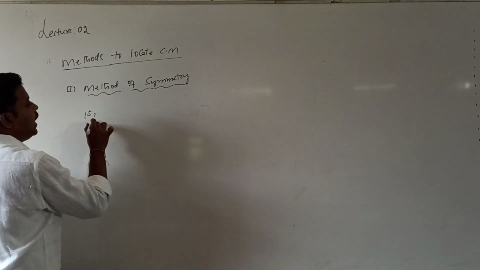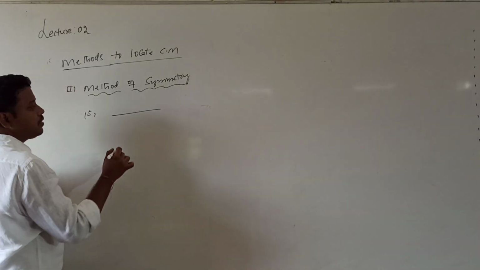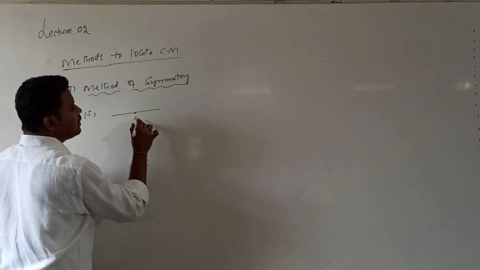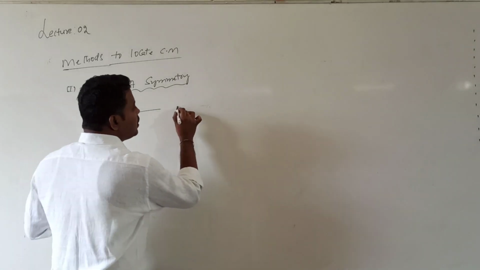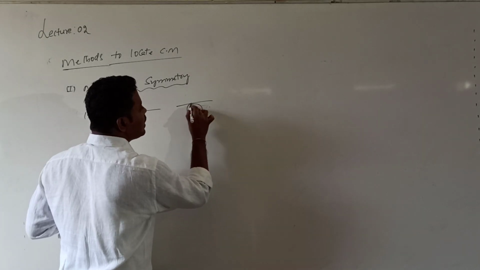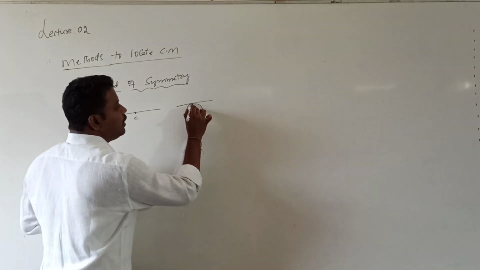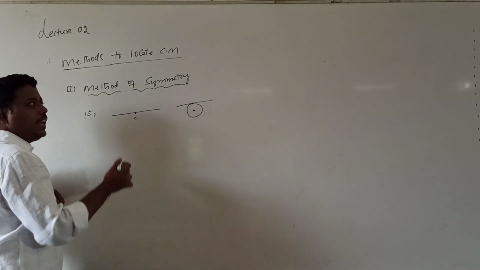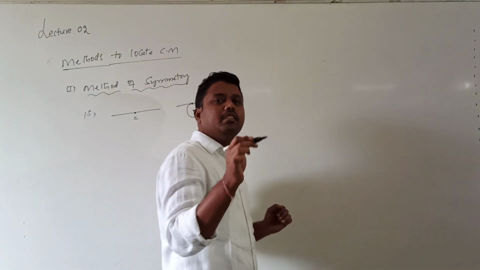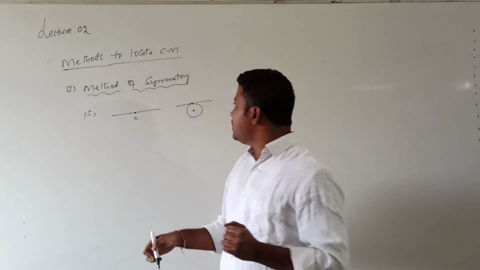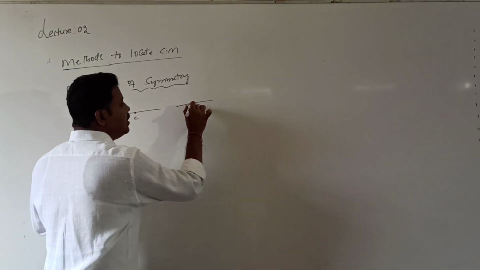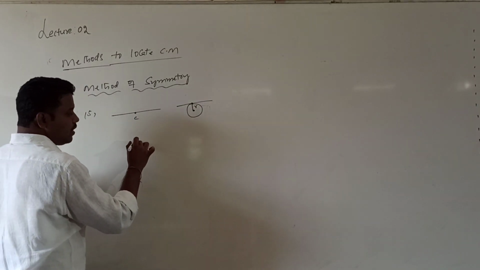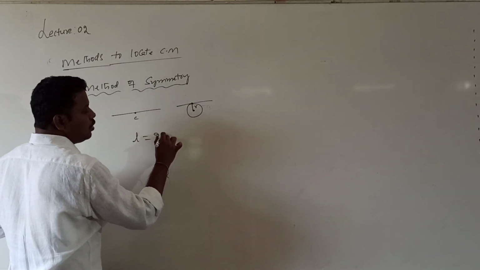Fifth one, I consider one uniform rod of length L. What is its center of mass? The geometric center. Now this rod is bent in the form of a circle. When it is bent in the form of a circle, will the center of mass shift or not? In the case of the circle, the center of mass is the geometric center. I want to calculate the shift in the center of mass. The center of mass shifted from here to here, which is equal to the radius. Here L is equal to 2 pi r.